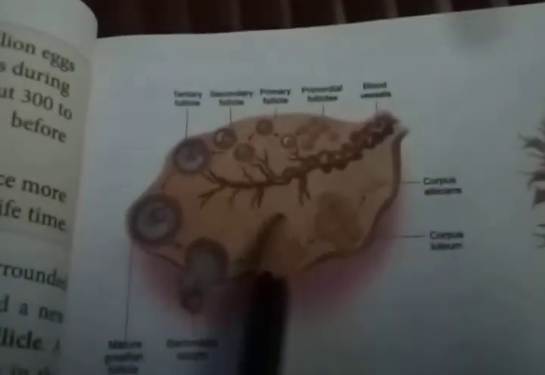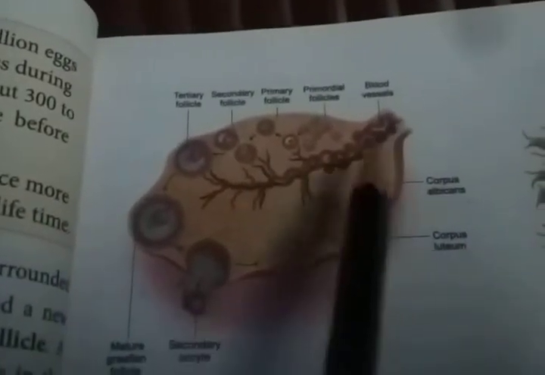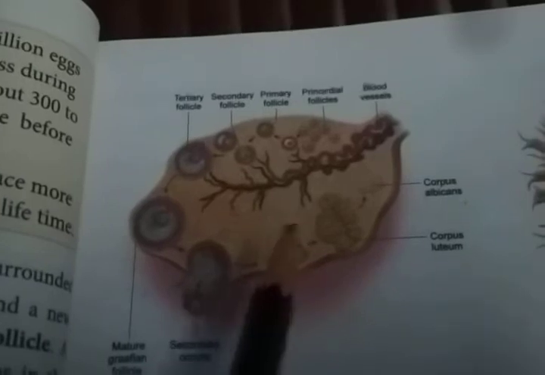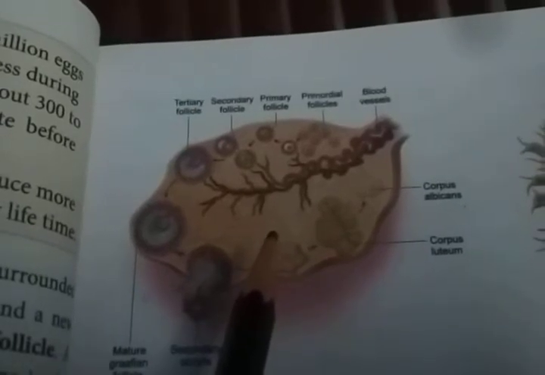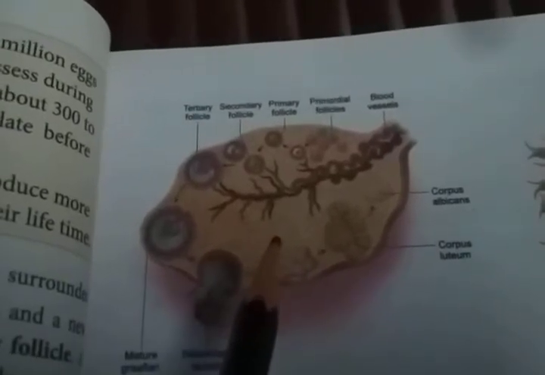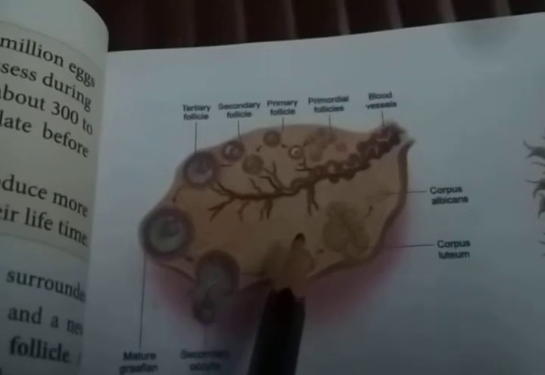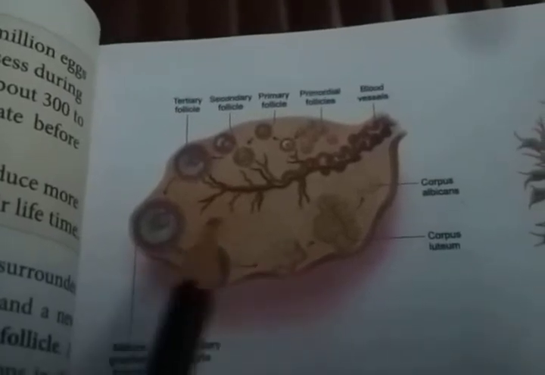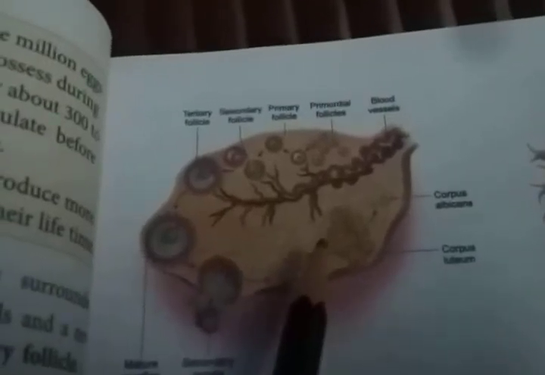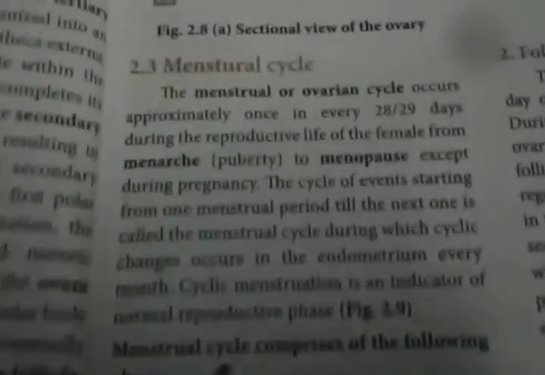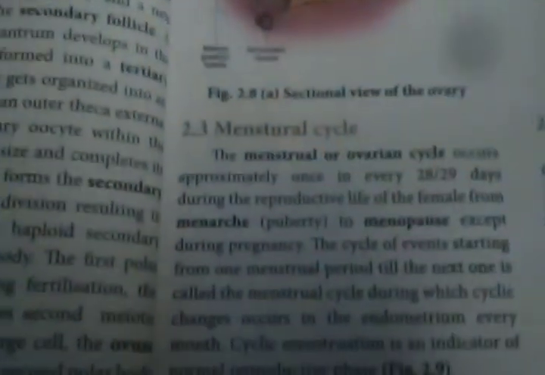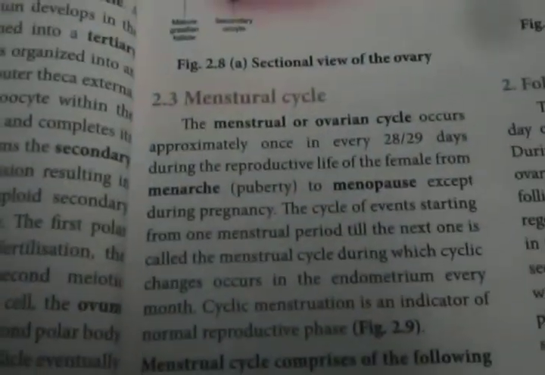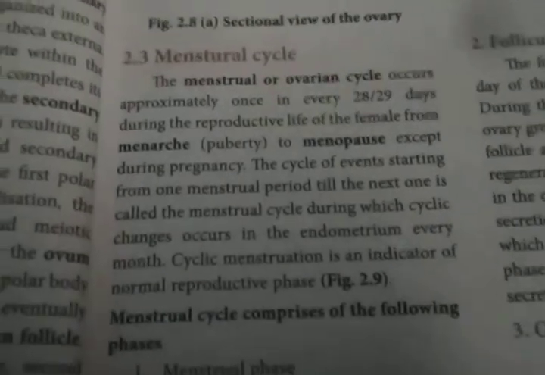This is the ovary. On either side, right and left, in the abdominal cavity, a pair of ovaries is present. Ovulation occurs in the ovaries. We are going to discuss how the maturation of the ovum occurs in the menstrual cycle.